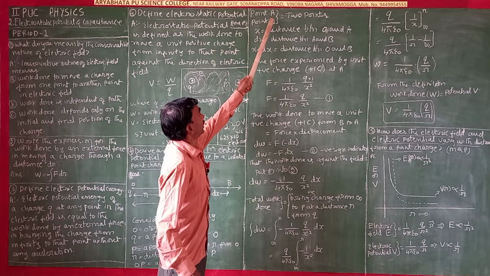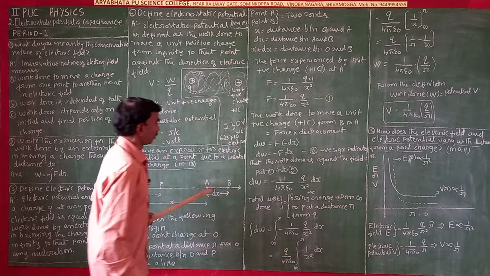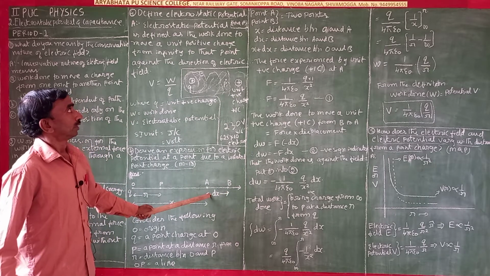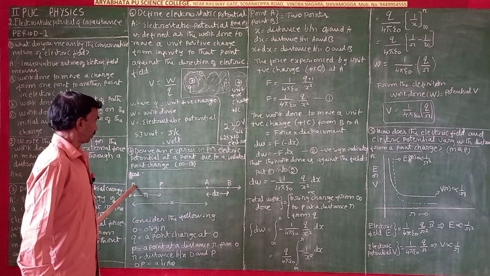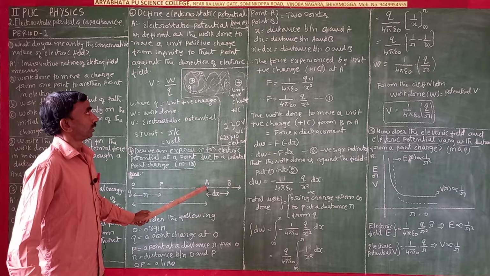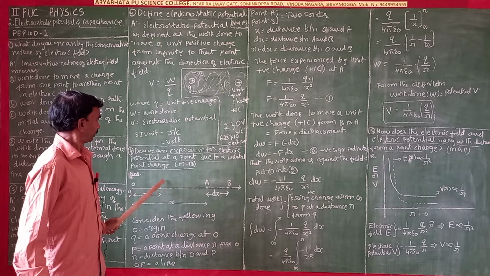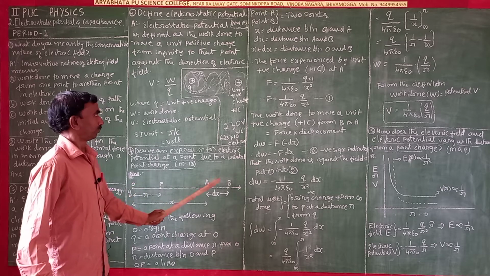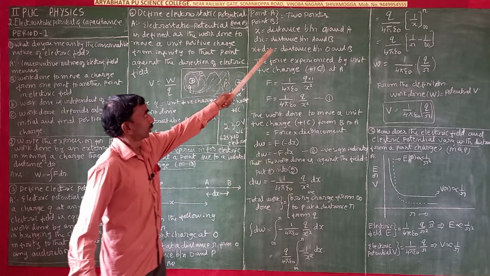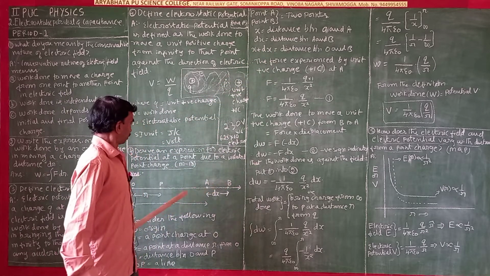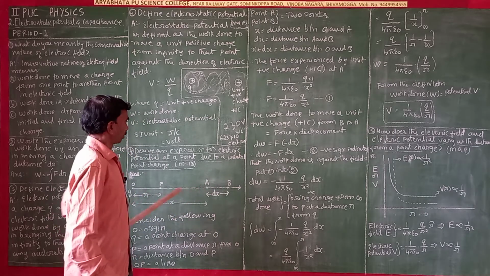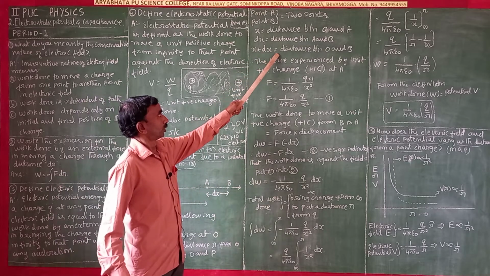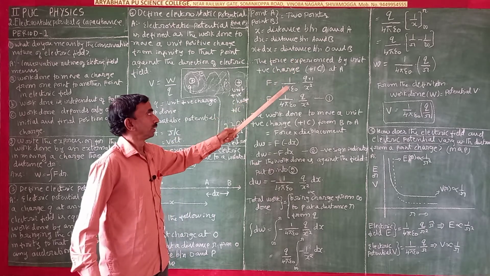And A and B are two points. x is equal to the distance between O and A. x plus dx is equal to the distance between O and B. So dx is the distance between A and B, and OB is the distance between O and B.